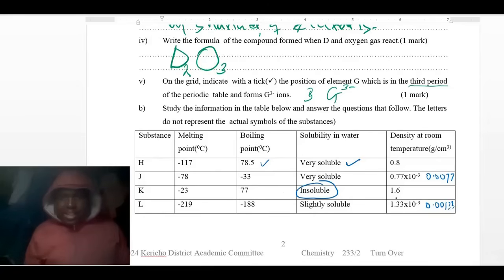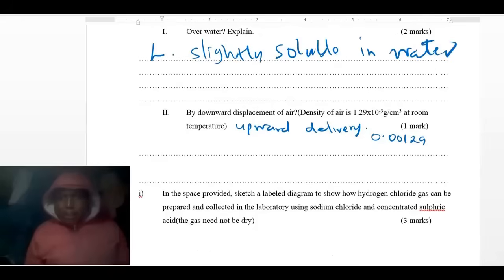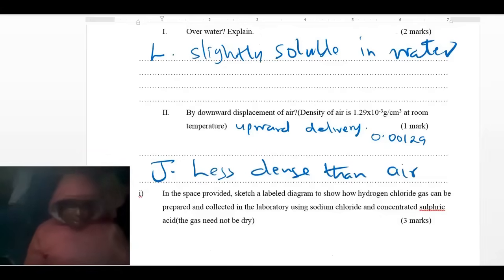K is very dense than air. Look at J. J is 0.07, meaning it is less dense than air. So J is the gas that is going to be collected by upward delivery. So here the answer is J. Why? It is less dense than air, because any gas that is less dense than air is going to be collected by upward delivery.